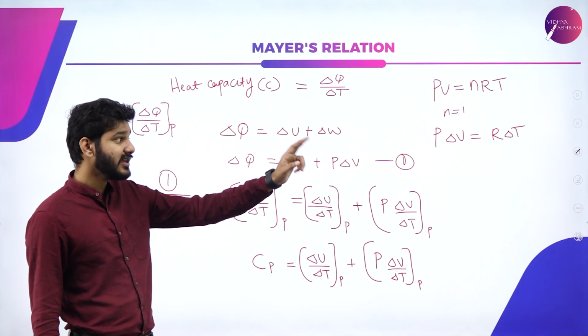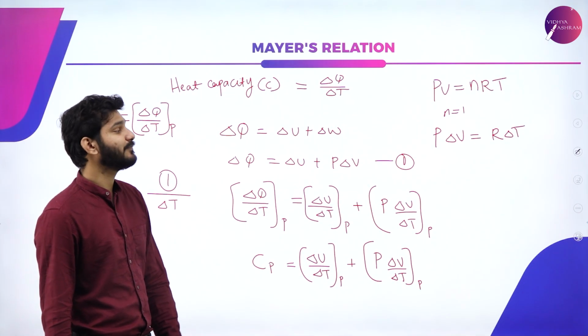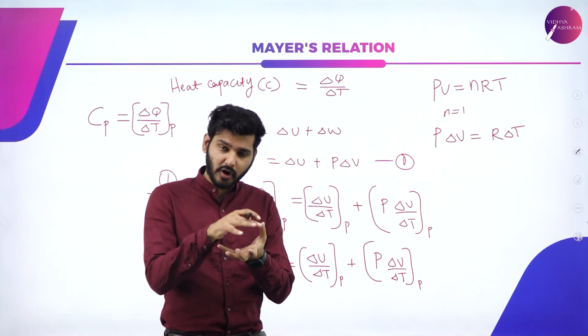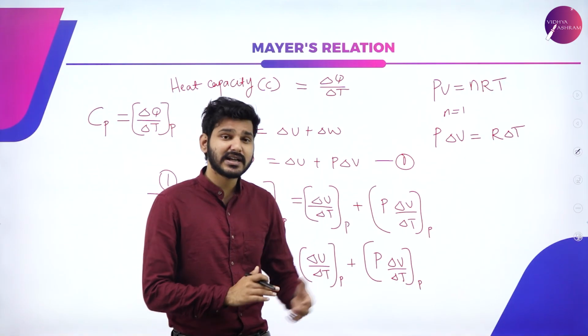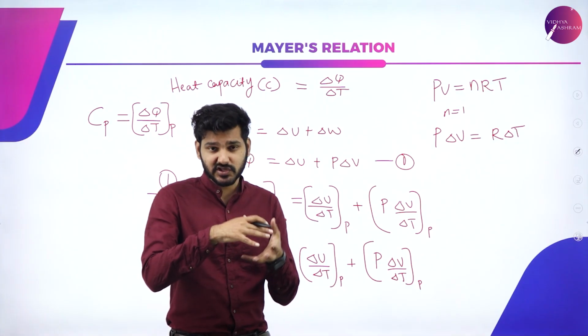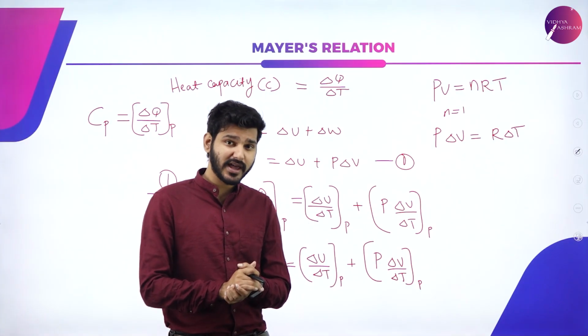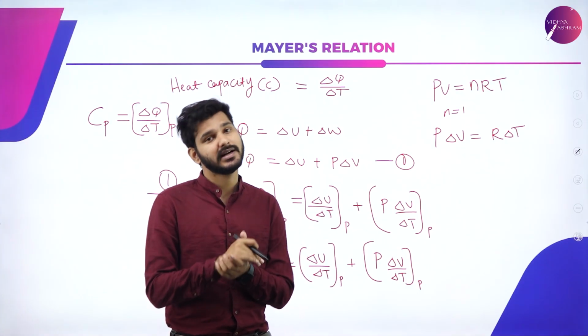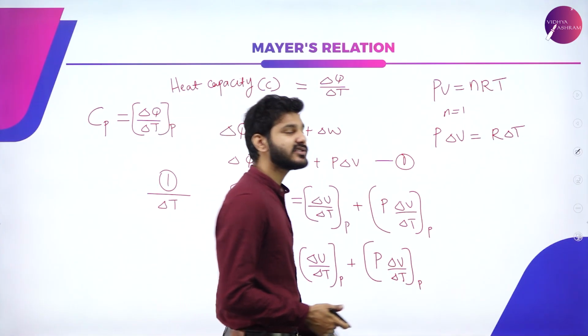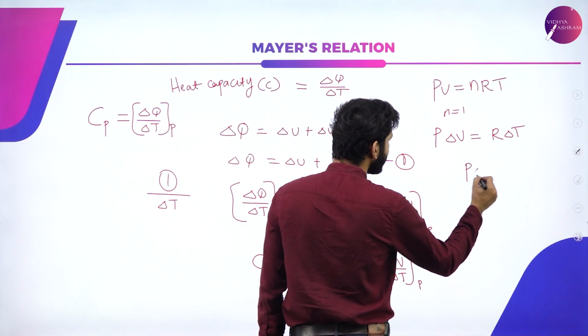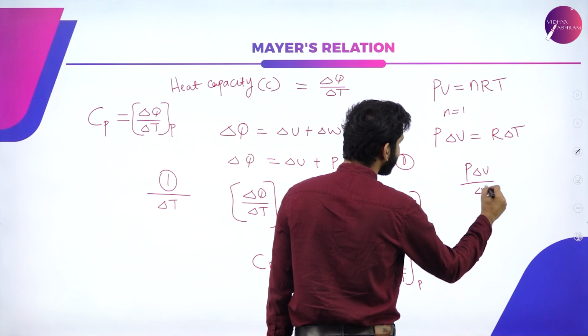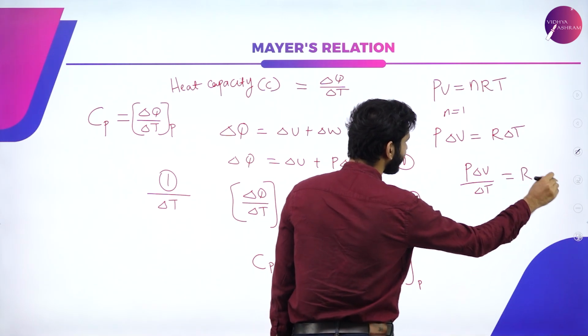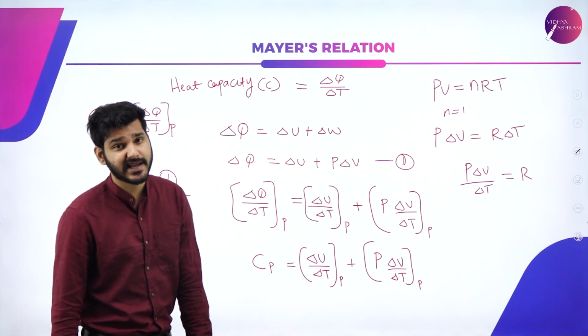So P delta V is equal to R into delta T. Delta V means a very small change in volume, and that change in volume is caused by a very small change in temperature. If I rearrange this equation, I can write P delta V divided by delta T is equal to R, that is the universal gas constant.